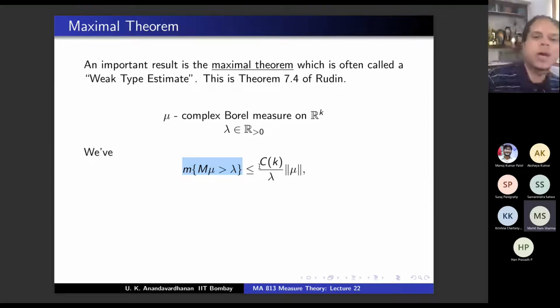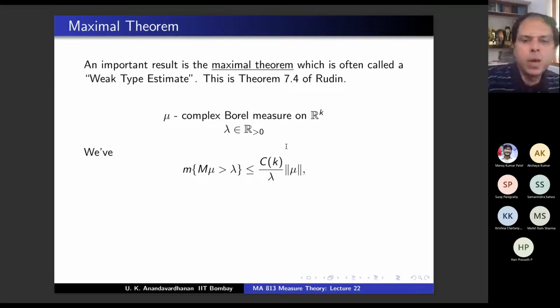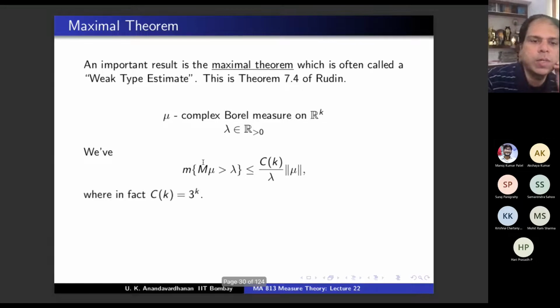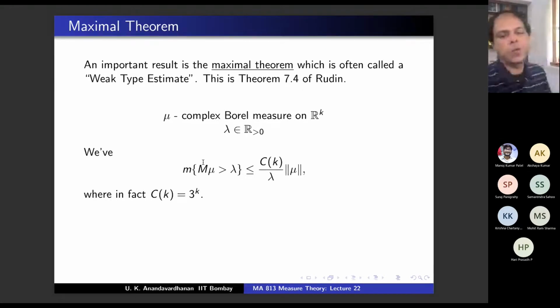Right? So I'm saying that the way this constant is coming here, lambda and mu can be taken apart, and only this much is coming, and this remaining constant depends only on K. Okay, so it's an important result. Yeah, it's an important result, and in fact, in Rudin's proof, you will see that Ck is 3 power k.